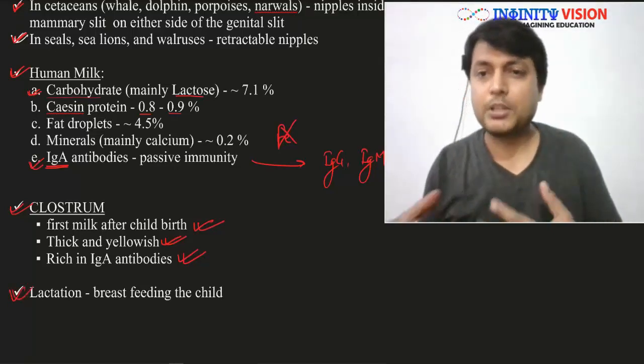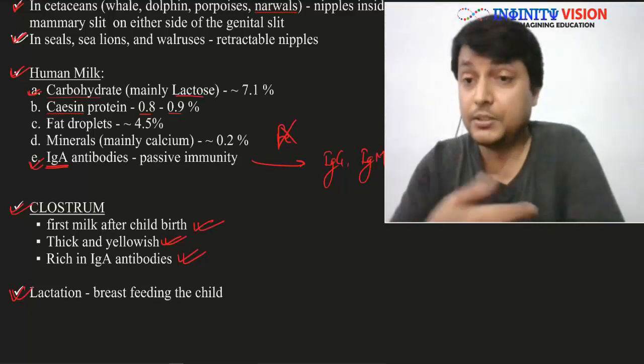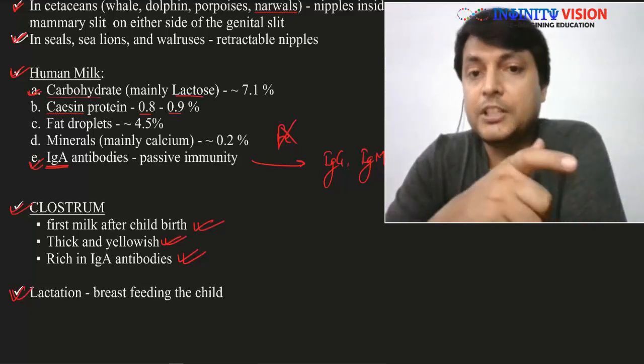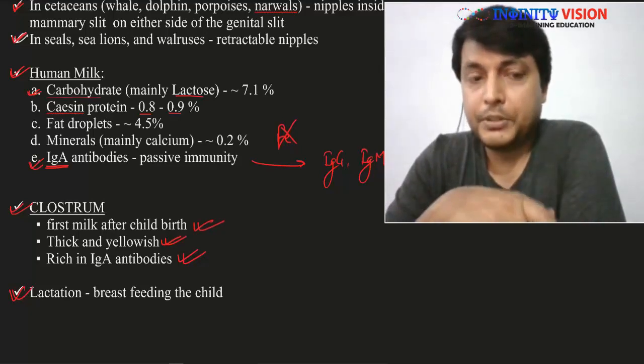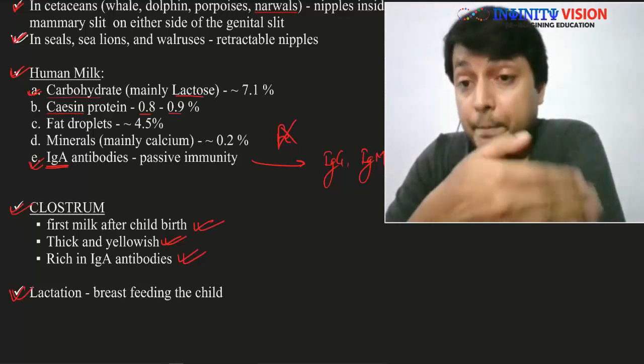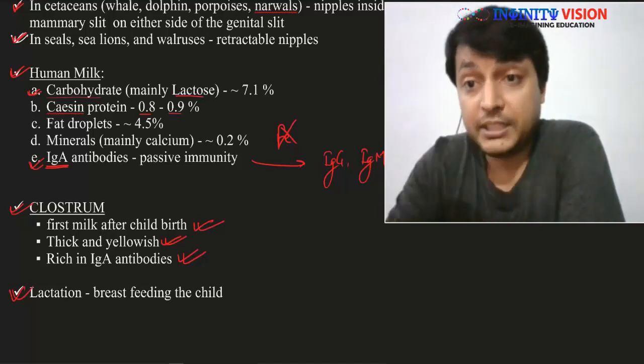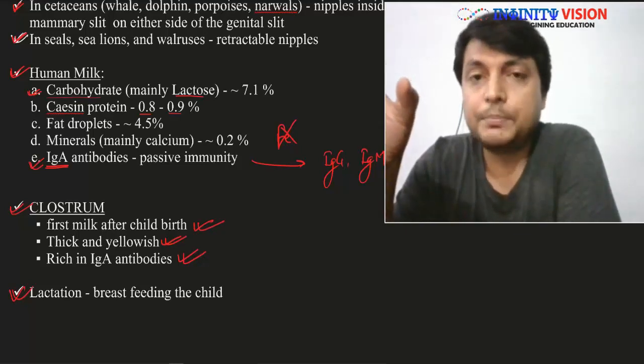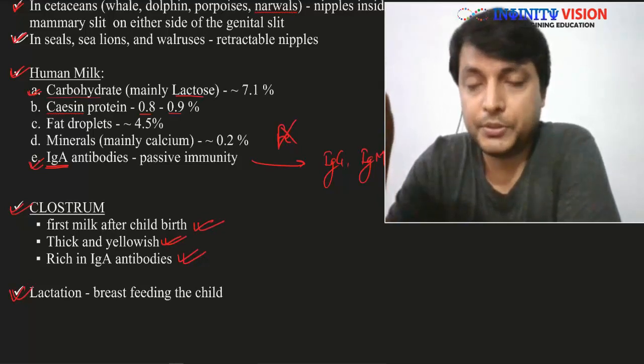Now, the process of breastfeeding the newborn is called lactation. The period for which a woman keeps on producing milk after childbirth to feed her newborn is called the lactational period. Now, the lactational period really varies from person to person.